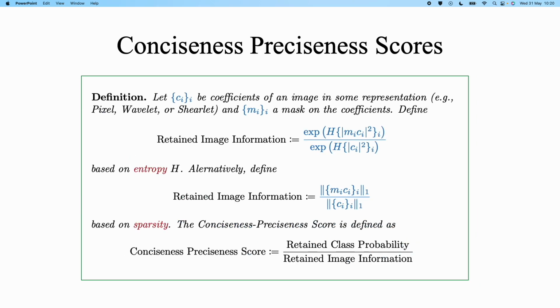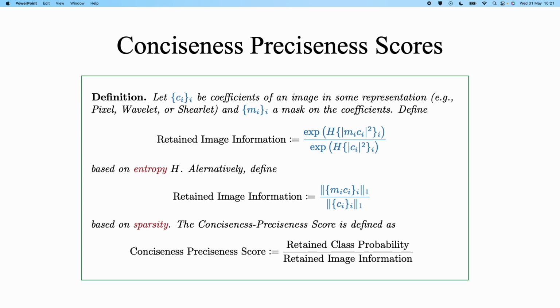To definitively demonstrate that ShearletX provides more detailed explanations than smooth pixel mask, we require a metric that measures the precision and conciseness of a mask explanation. We will represent the coefficients of an image in a certain representation, pixel or wavelet or shearlet representation, as Ci. We then define the retained image information as the ratio of the information in the image post-masking to pre-masking.